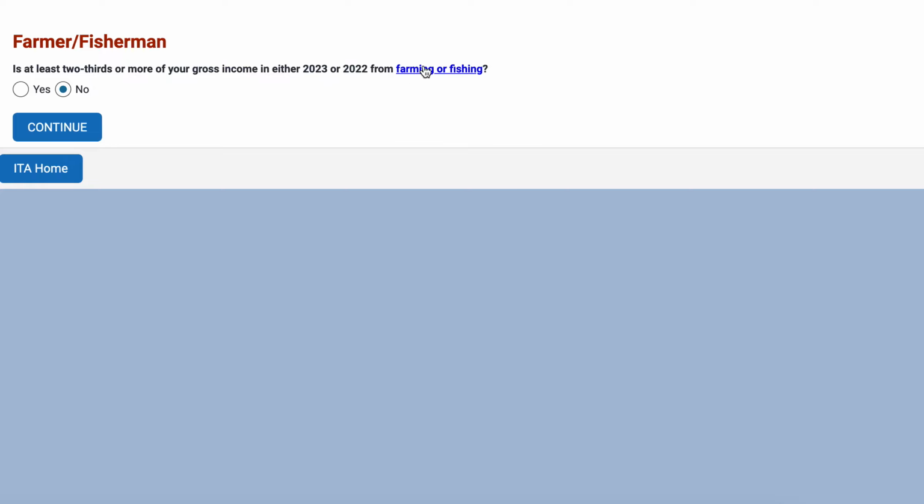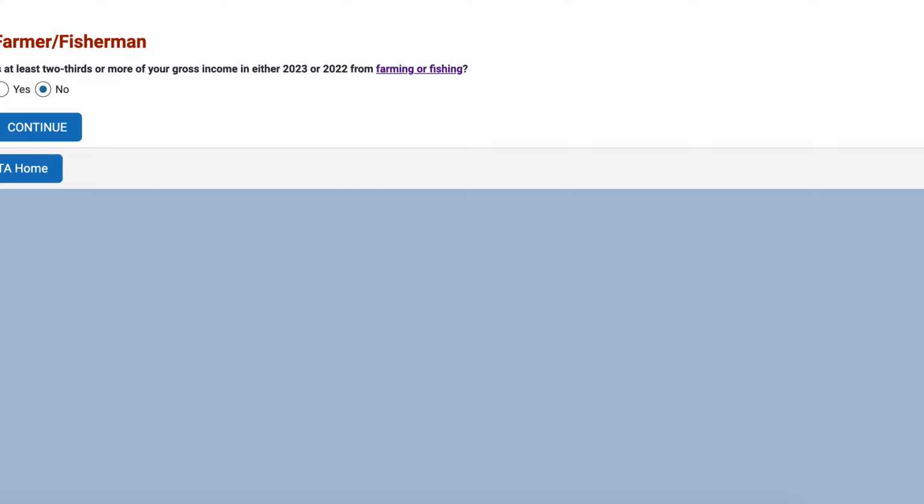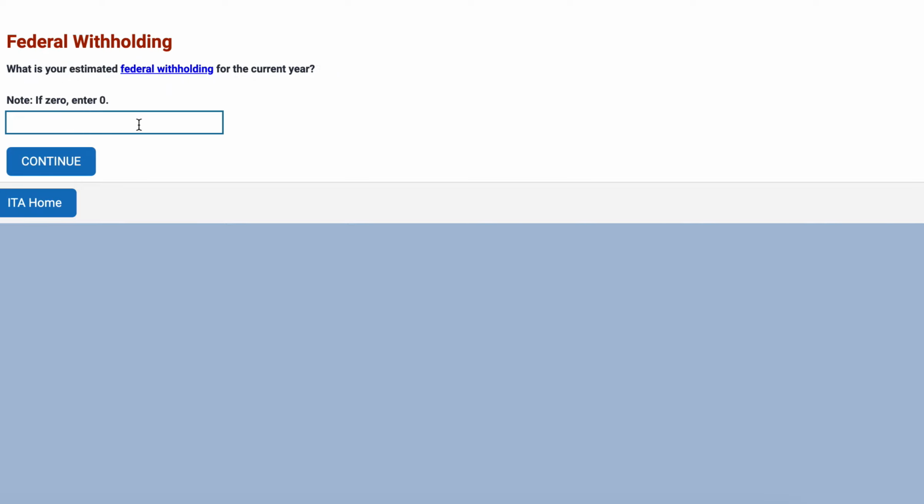Whenever we see blue highlighted text, that means that you can click on this and it will take you to a different page. So the IRS considers you to be a farmer or a fisherman if at least 2/3 of your gross income for the prior year or the current tax year is from fishing and farming activities. And so farmers and fishermen under the tax code are subject to different tax treatment. In this case, we'll skip that. We'll just say no. What is your estimated federal withholding for the current year? Let's just say it is $1,000.